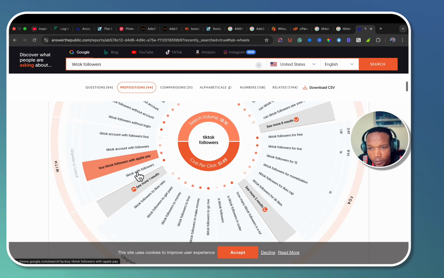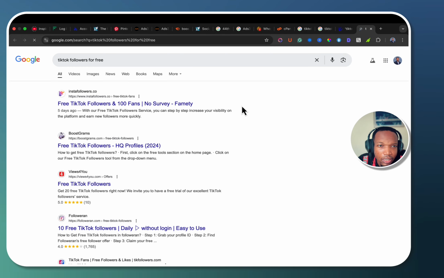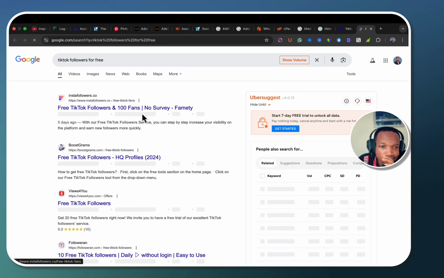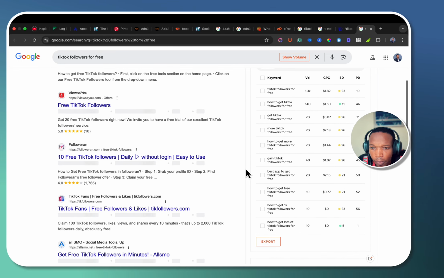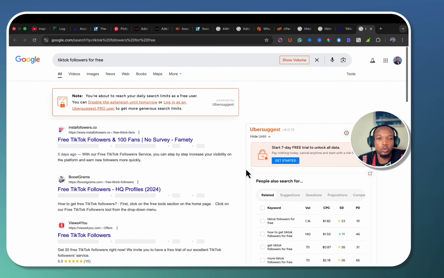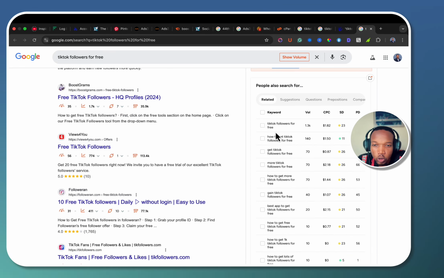Okay, bam, I've seen one: TikTok followers for free. Can you see this is the search volume list, like 10K for TikTok? So if I click this, TikTok followers for free, then here I always want to use